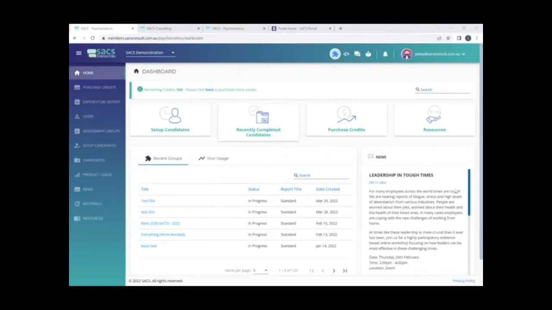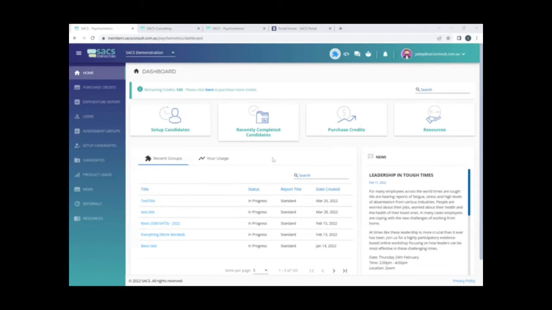Please keep an eye on the news feed. We will update this regularly with handy hints about our psychometric assessments, about particular measures, about things that you should be looking out for in your reports. We'll also be including information about our workshops. We run an extensive event calendar with complimentary online workshops as well as paid masterclass events. You'll see the example here is a 2-hour workshop on leadership in tough times.